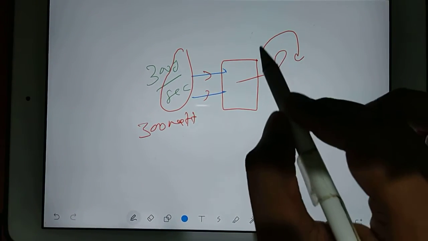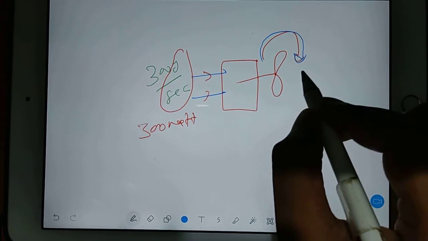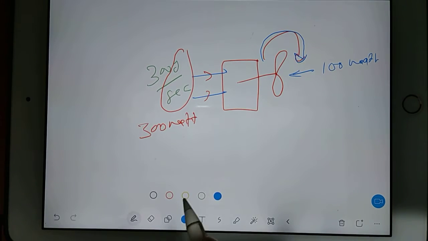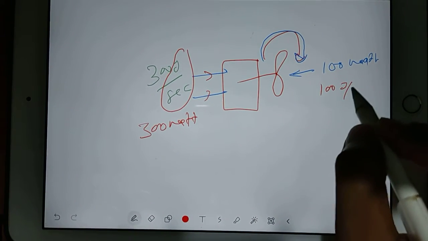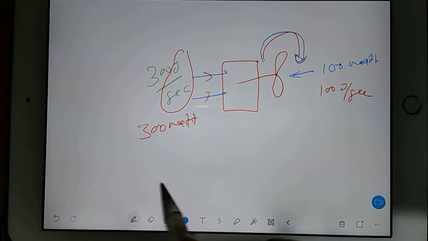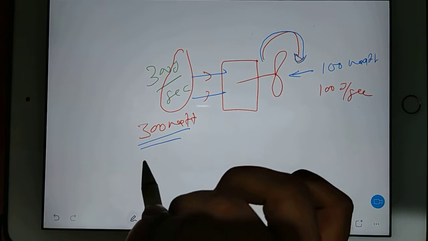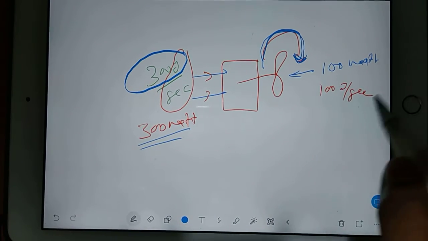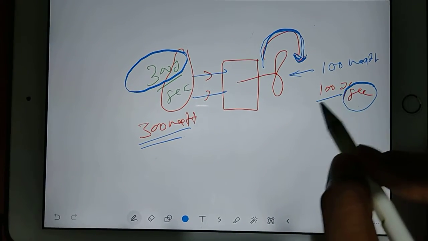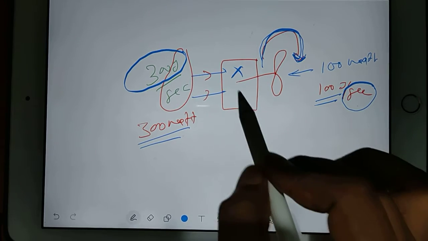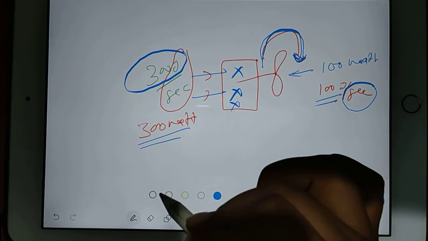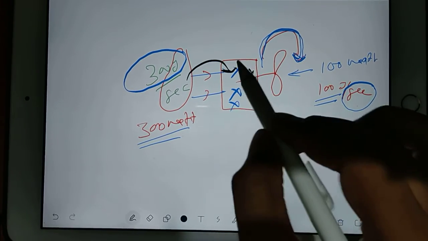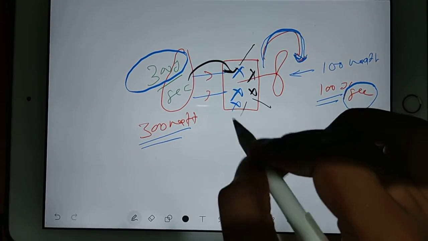And then the fan is rotating, and this fan is of 100 watt, which means it is 100 joule per second. So you are sending 300 joule per second, but the fan is producing only 100 joule per second. Then where is the 200 joule going? This 200 joule is converting from electrical form to sound, heat, or something else.